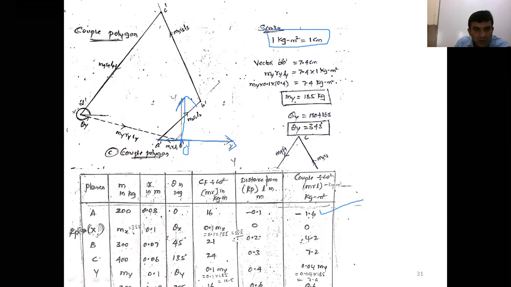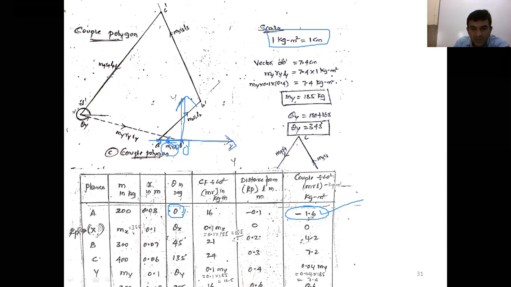So draw a line opposite to the positive x-axis, the orientation is 0 degree. Draw a 0 degree line here along the negative x-axis, then measure 1.6 centimeter. The length O dash A dash gives M1 R1 L1. The arrow mark shows towards the left here.